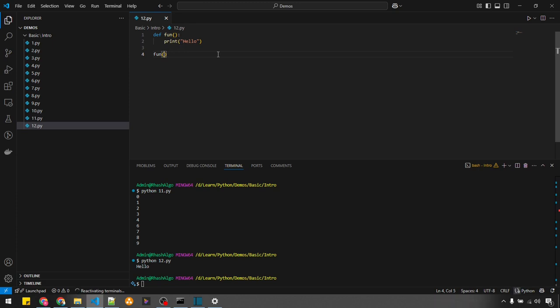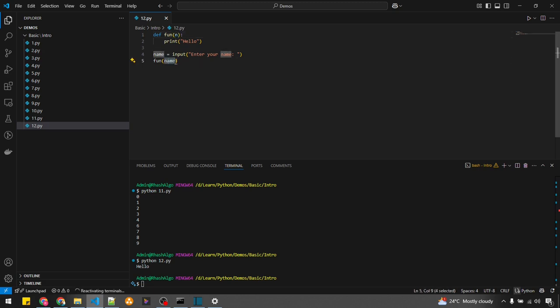Now I want to pass some name. Let me read that name: name equal to input, enter your name. I want to print that name. Here I can give any variable.